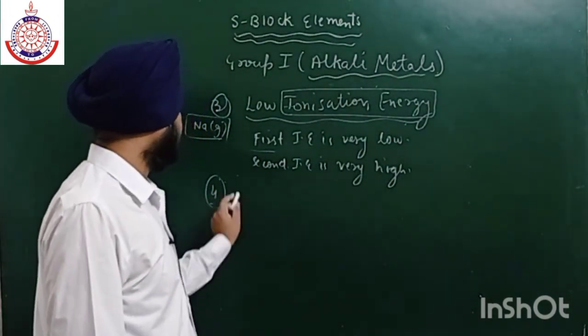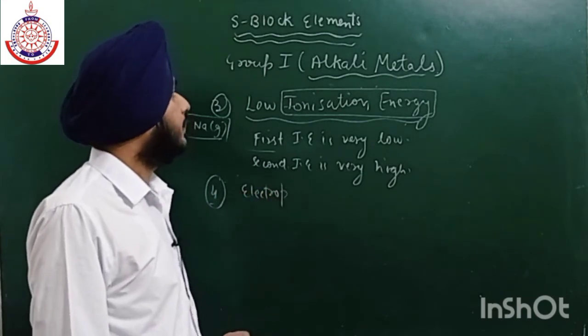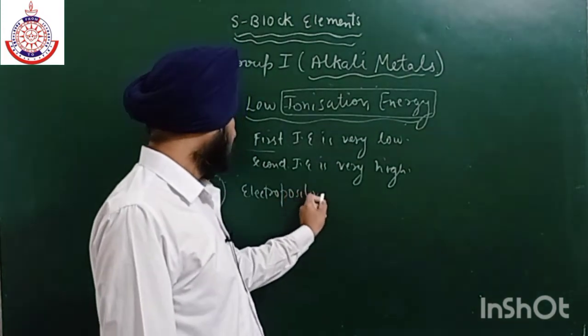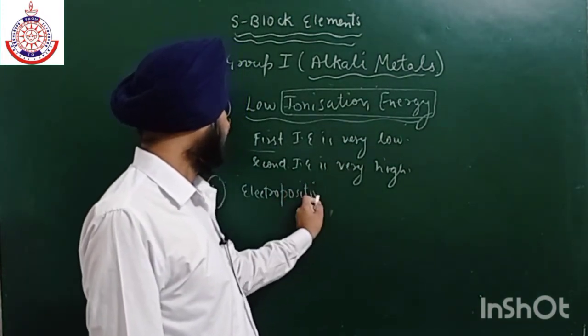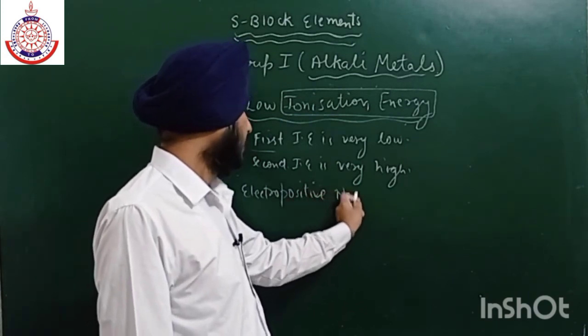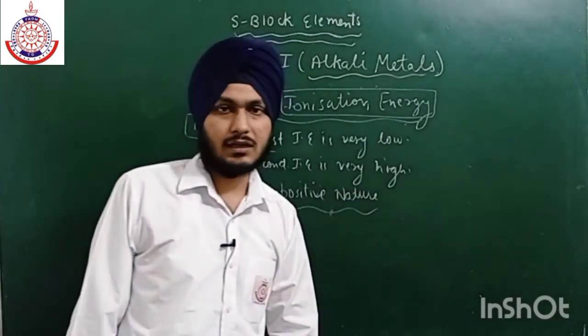Okay, the fourth property is electronegativity, or in case of alkali metals, we have electropositivity, the electropositive nature. Now these all are electropositive in nature as they are metals.